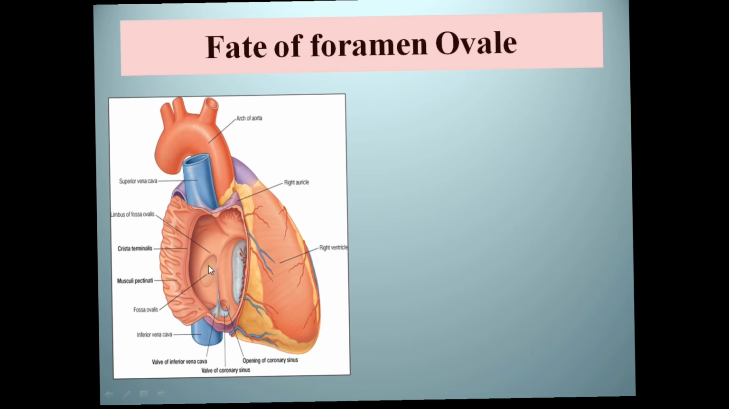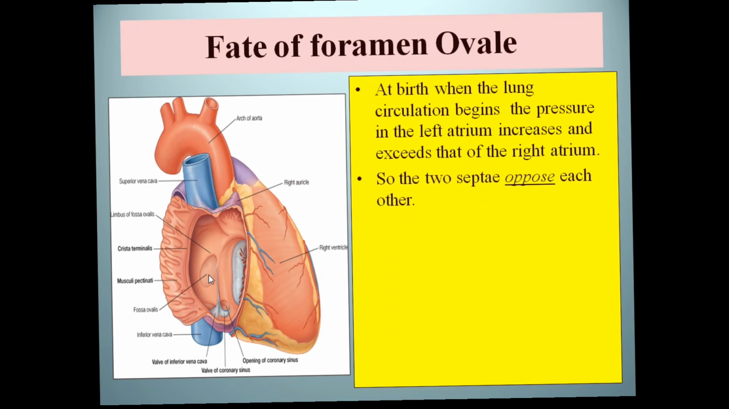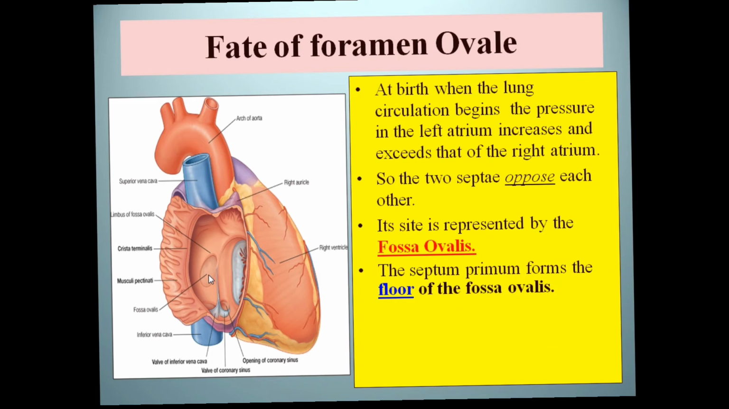So the fate of the foramen: at birth, the circulation starts. The pressure in the left atrium increases and pushes the edges of the septum primum to meet with the septum secundum, and this opening closes down and is represented in the form of a fossa ovalis.